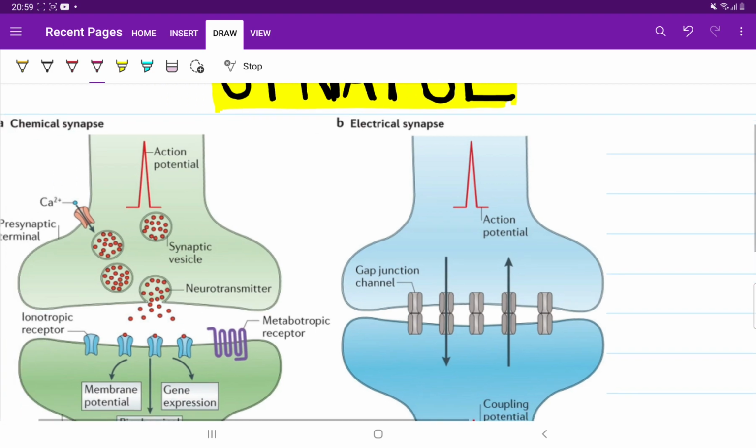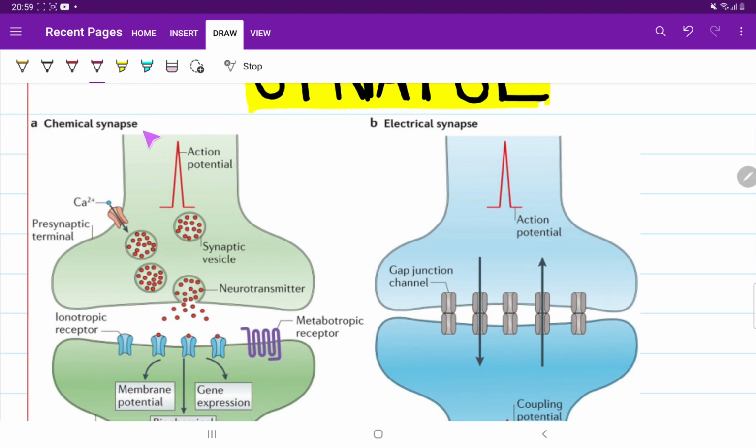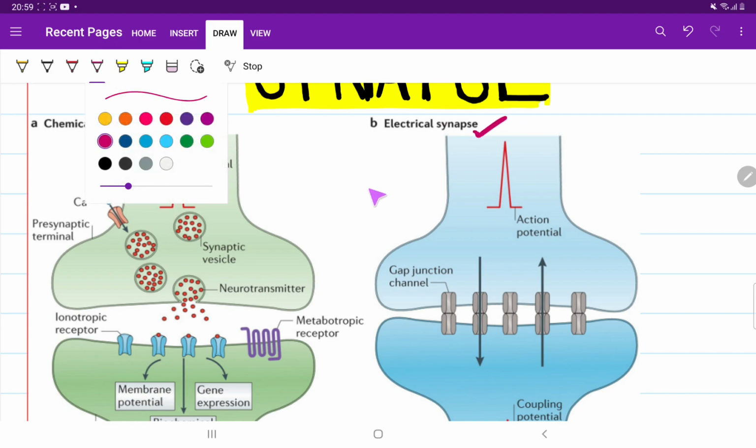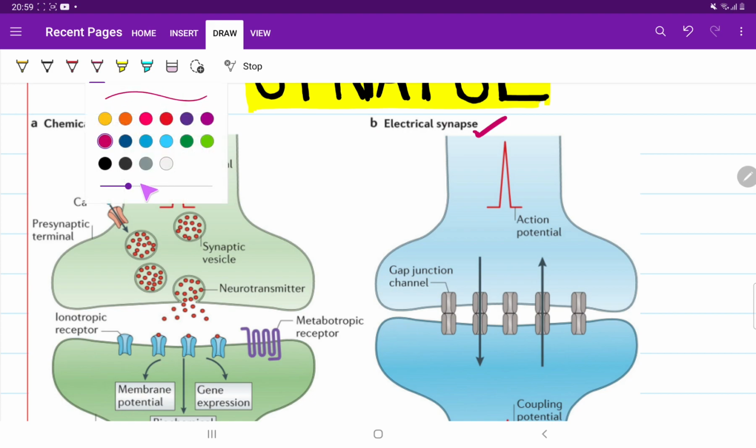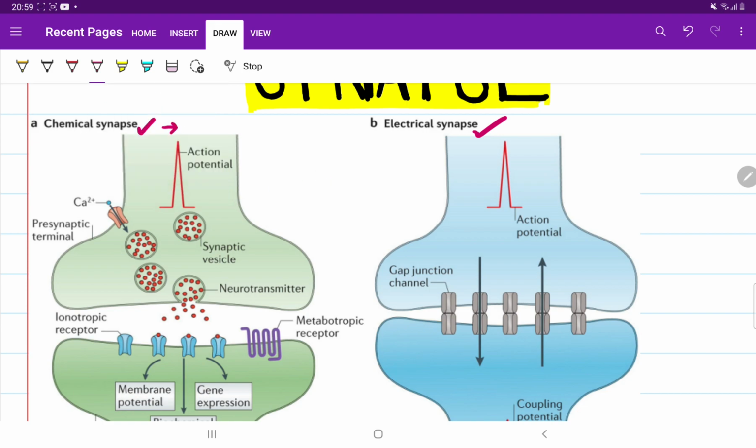Now, synapses between neurons are of two types. One is the chemical synapse, and the other is the electrical synapse. The question is, what is a chemical synapse and what is an electrical synapse? Interesting to know. The chemical synapse is the more common type of junction between neurons. I'm writing here, very common, more common. The electrical synapse is comparatively rare. Generally they are present in our brain, and also in some areas of the spinal cord. In the central nervous system, mainly the brain, they are present.